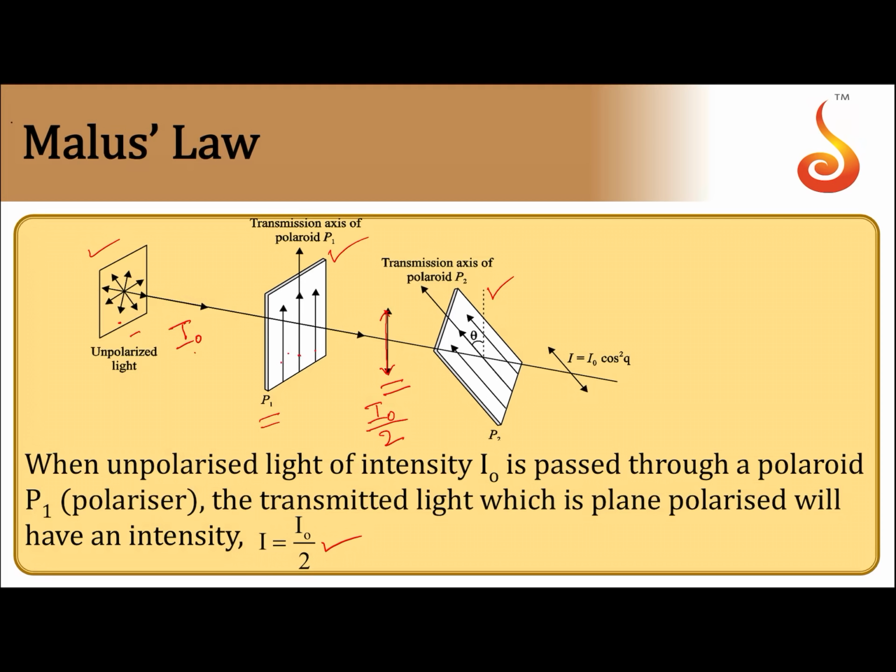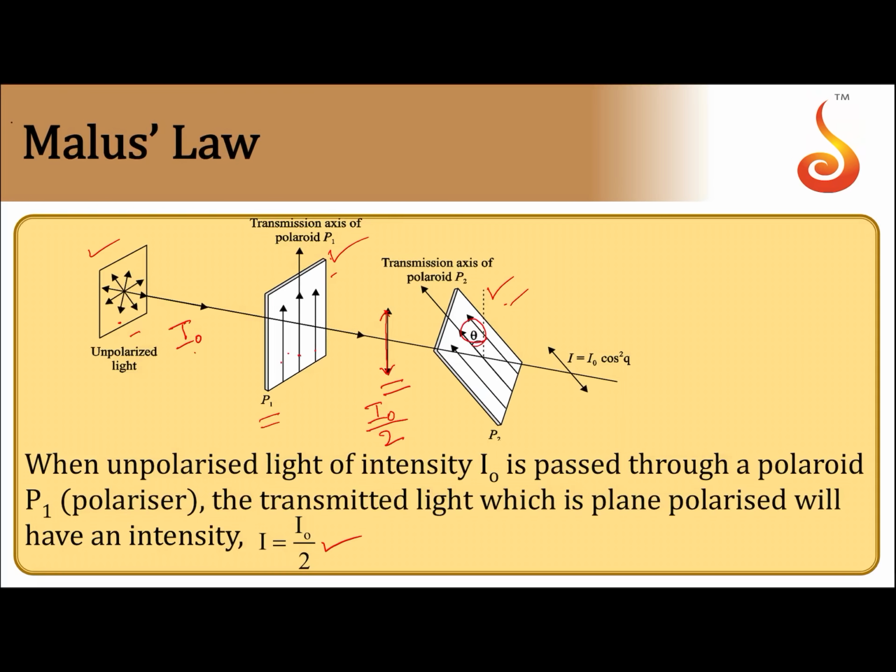This is one part of Malus law. When unpolarized light of intensity I0 is passed through a polaroid, the transmitted light, which is plane polarized, will have intensity I0 by 2. Now if we consider these two polaroids P1 and P2, their pass axes make an angle theta.